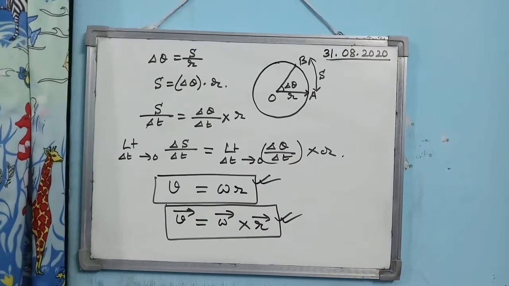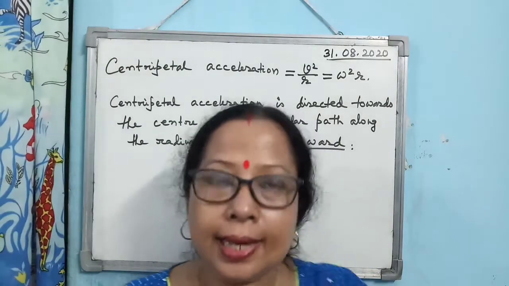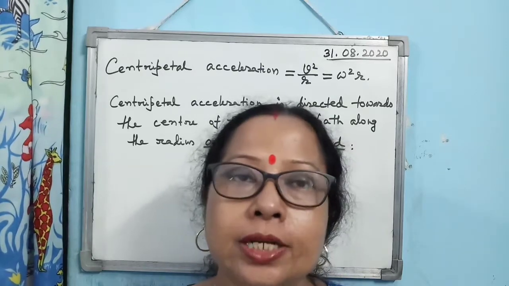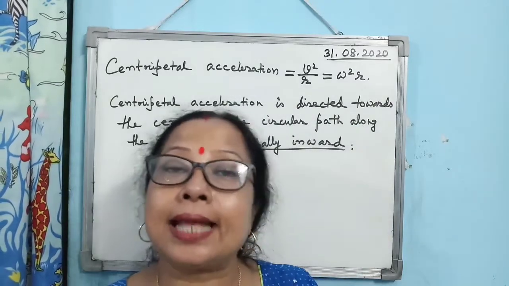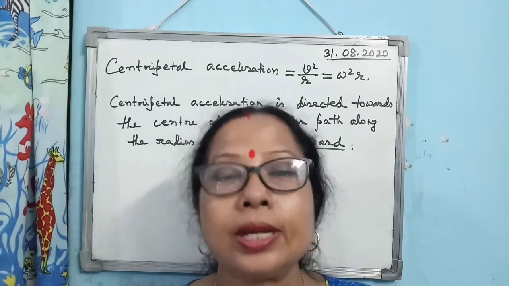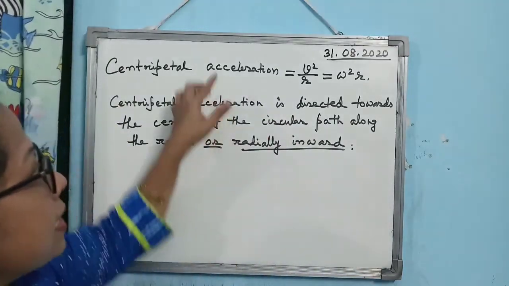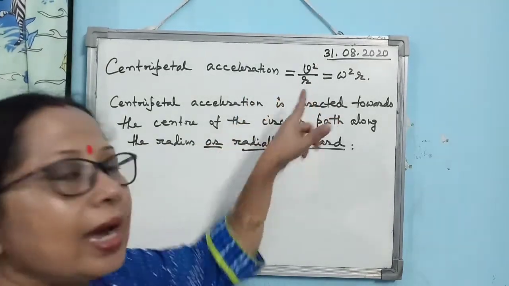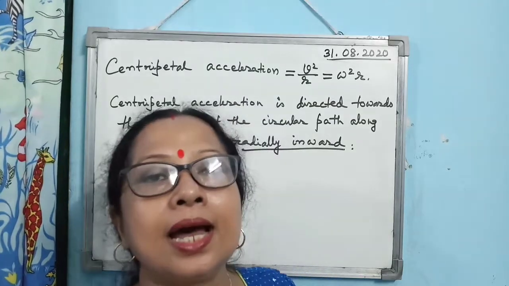So you see, when a body is undergoing uniform circular motion, as its velocity is changing at every point of its motion, we can say the body has accelerated motion, and the acceleration of the body undergoing uniform circular motion is known as centripetal acceleration. The magnitude of centripetal acceleration is given by V square divided by R, where V is the linear velocity and R is the radius.